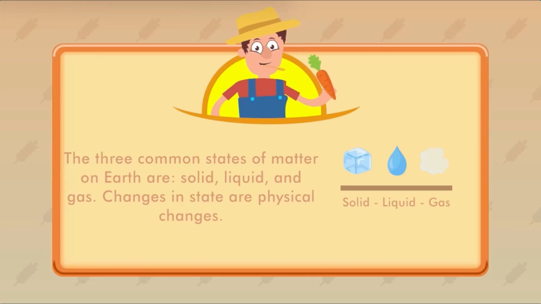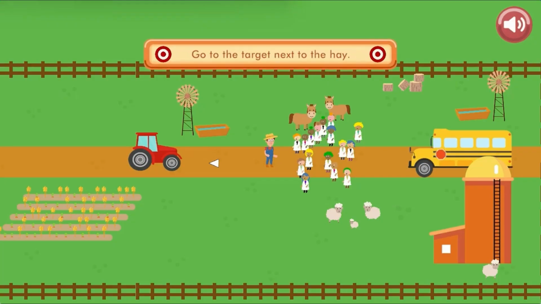Great. The three common states of matter on Earth are solid, liquid, and gas. Changes in state are physical.